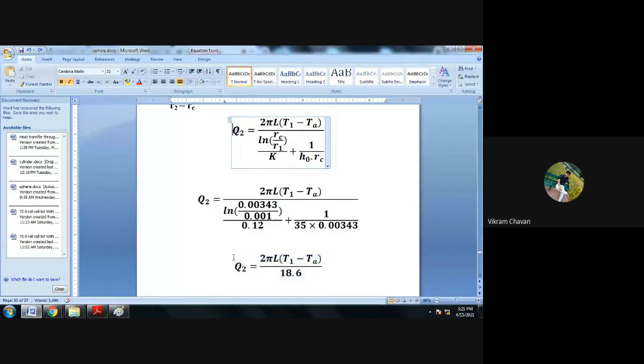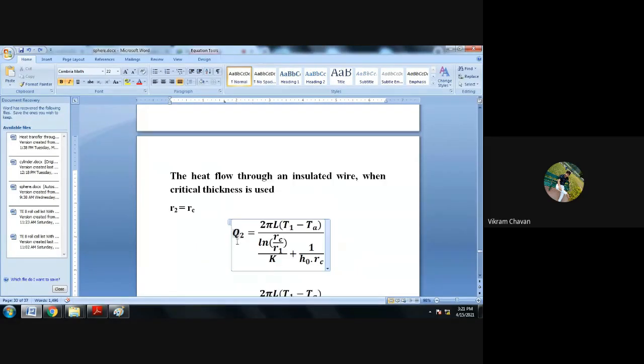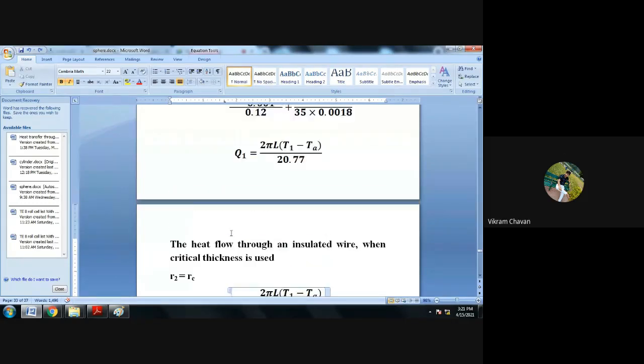So Q2 is equal to 2 pi L (T1 minus TA) whole divided by 18.6. So those two heat transfer rates we have discussed. Now just go through this particular problem.